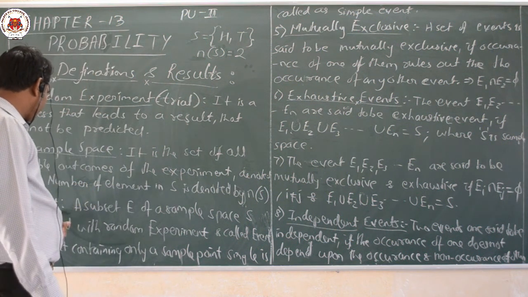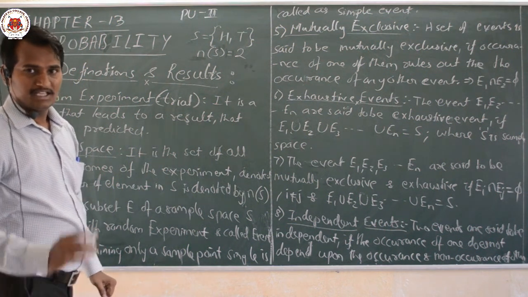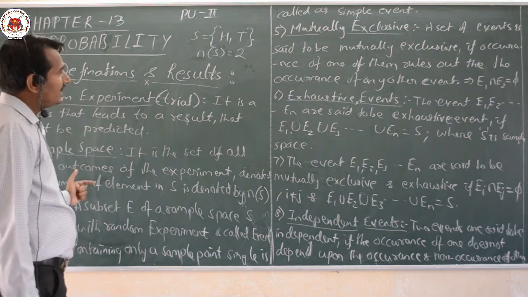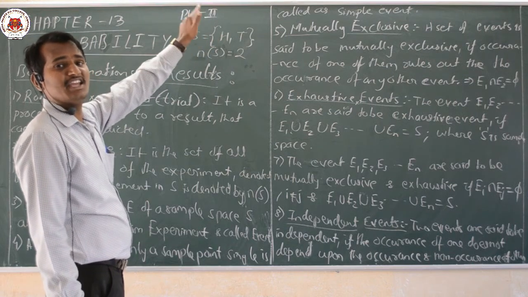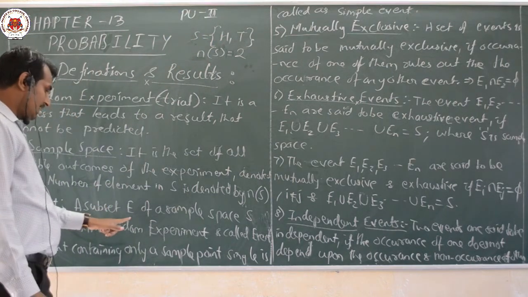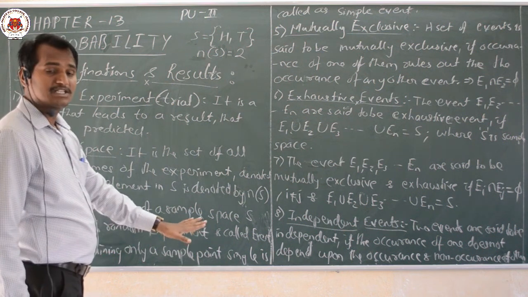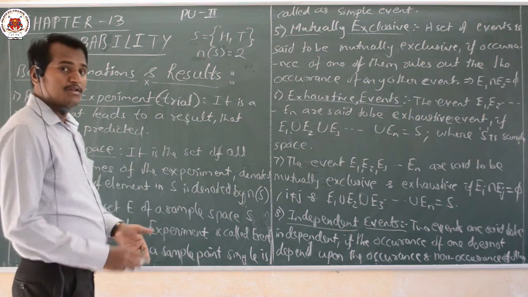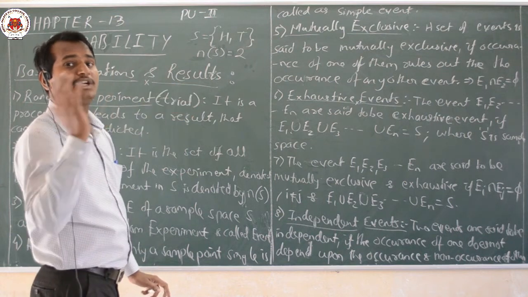Next comes the event. Now what do you mean by event? It is a very simple thing. Event is nothing but a subset of the sample space. A subset E of a sample space S associated with the random experiment is called an event. For example, if we toss a coin, what is the probability of getting head?